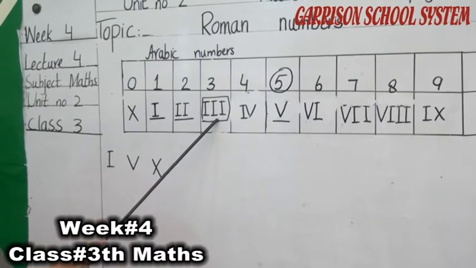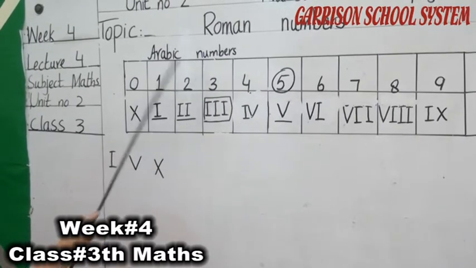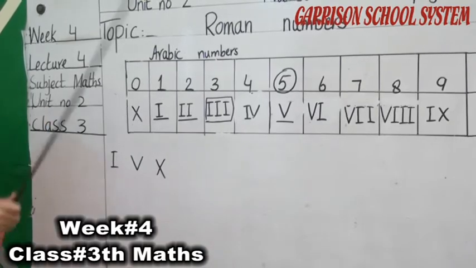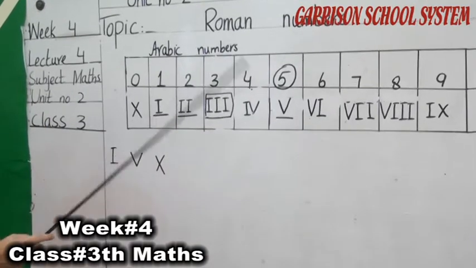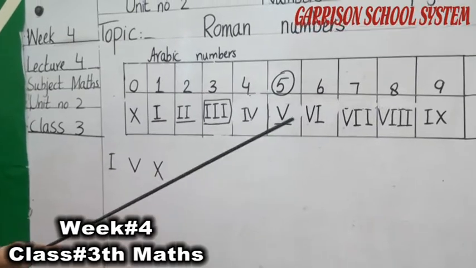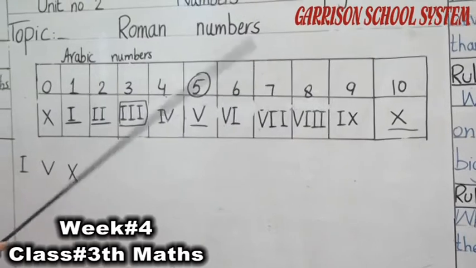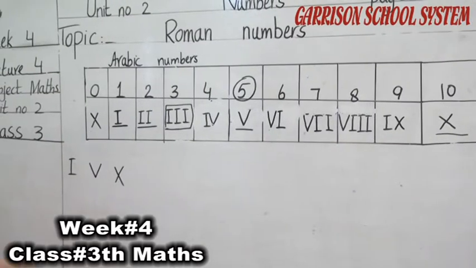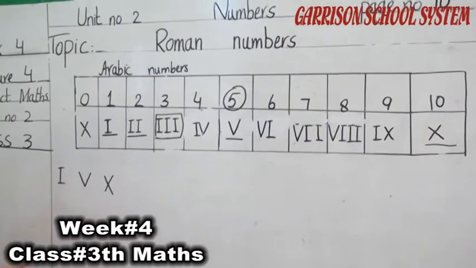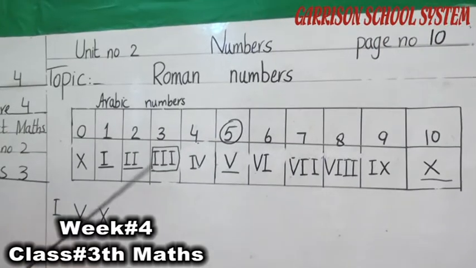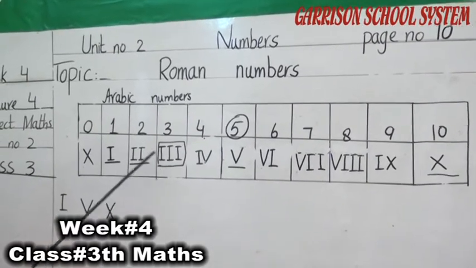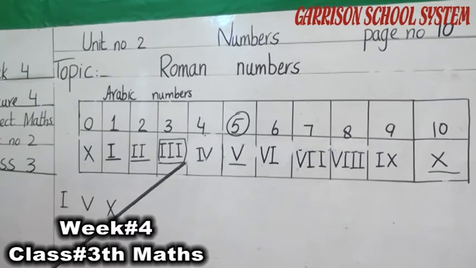Here are 3 I's, which is representing the number 3. Now move to the number 4 and number 5. Okay students, we have to read rule number 1. What is rule number 1? We can't write any symbol more than 3 times consecutively. So we have to write just 3 symbols. We are not allowed to write the 4th symbol.